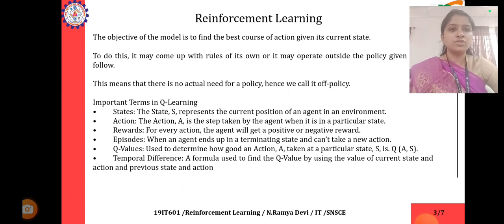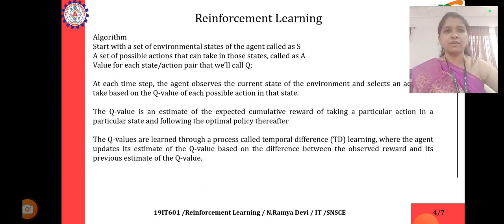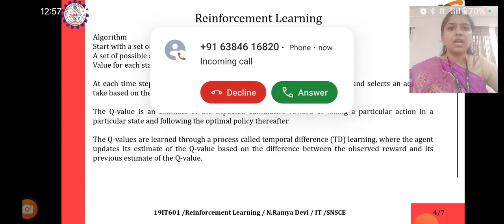Q values are used to determine how good an action A taken at a particular state S is, Q of A, S. Temporal difference is a formula used to find the Q value by using the value of the current state and action and the previous state and action. Algorithm: it starts with a set of environmental states of the agent called S, a set of possible actions that it can take in those states called A, and a value for each state-action pair that we will call Q.